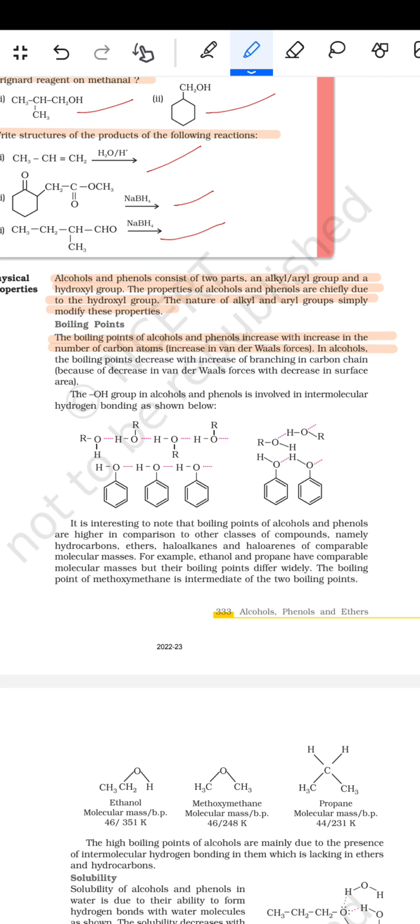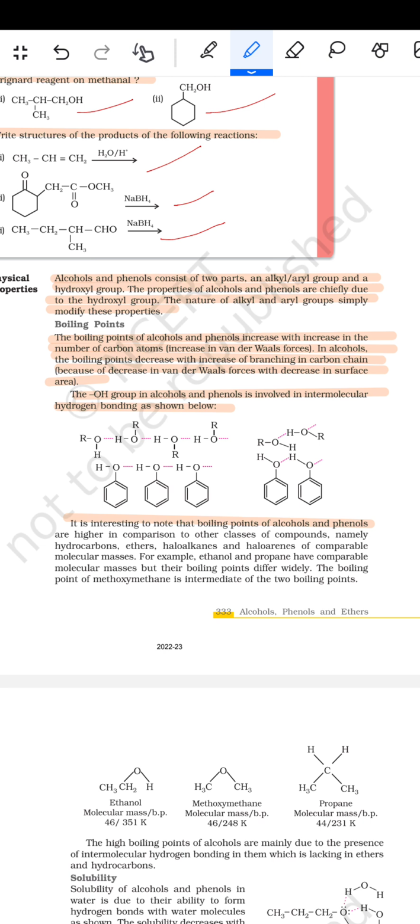In alcohols, the boiling point decreases with increase in the branching in the carbon chain because of the decrease in the van der Waals forces with the decrease in the surface area. The OH group in the alcohols and the phenols is involved in the intermolecular hydrogen bonding as shown below.